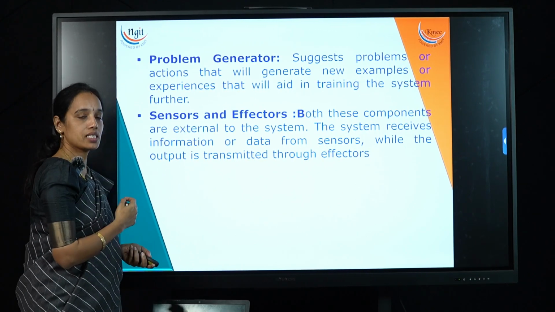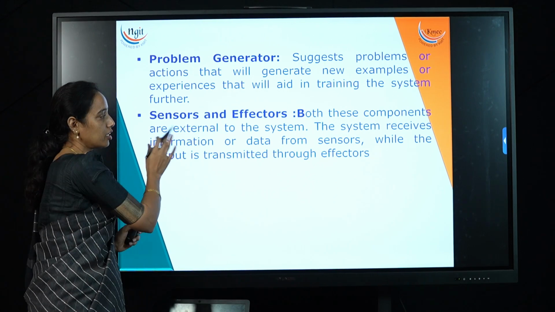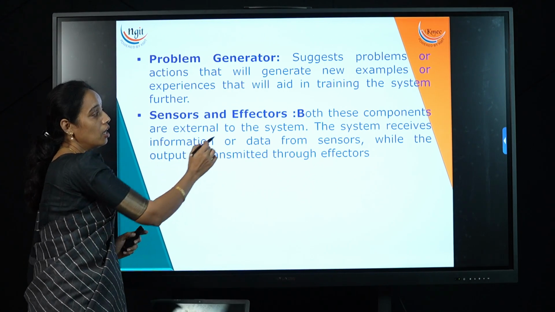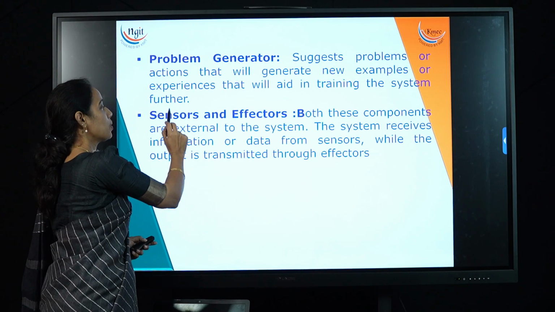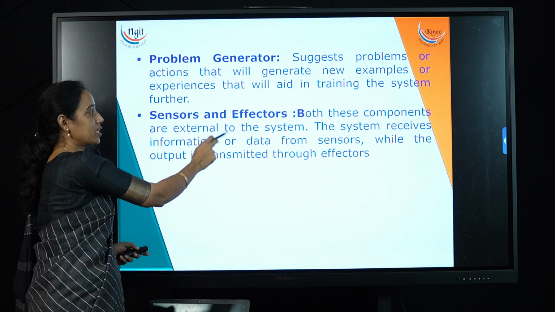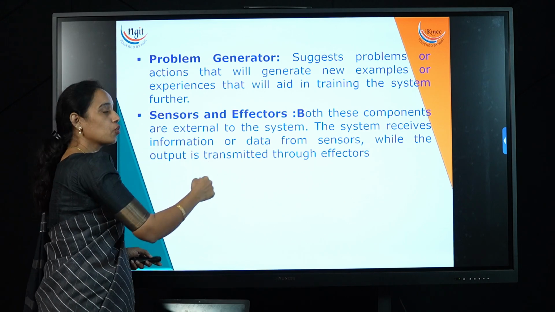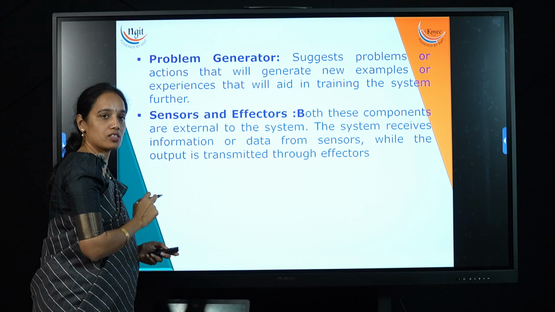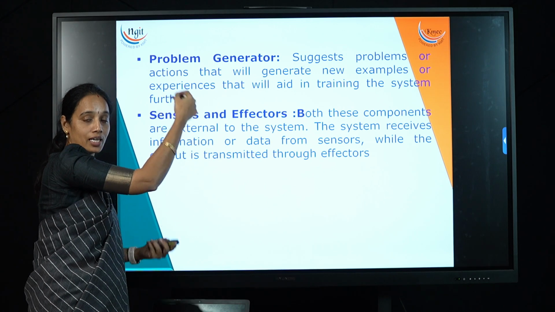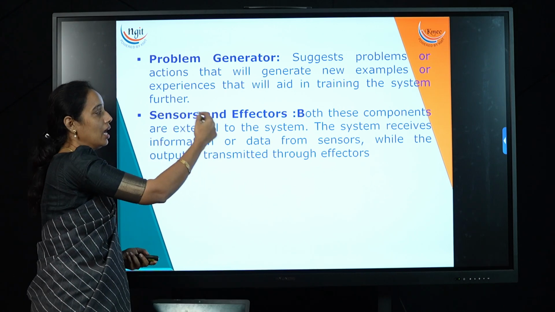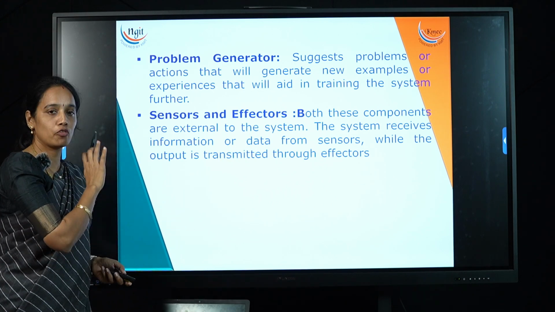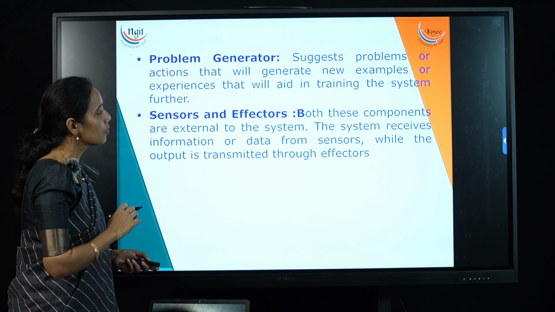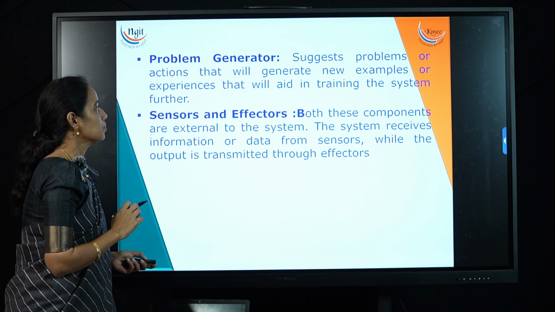Next one is the sensors and effectors. We know that these are two important things for an agent. Both these components are external to the system. The system receives information or data from the sensors, while the output is transmitted to the effectors. So the learning agent receives input from the sensors and transmits output through effectors. These are the main four components of a learning system.